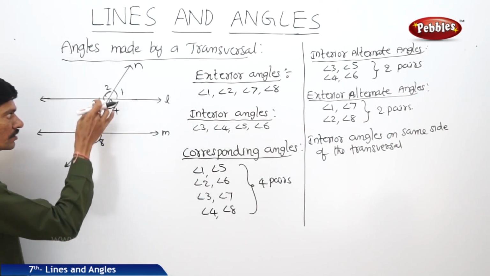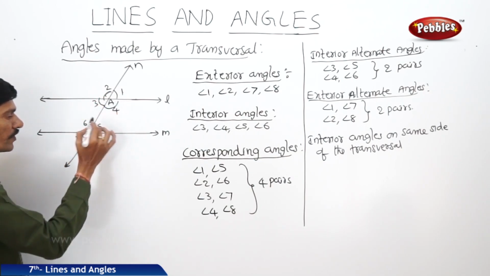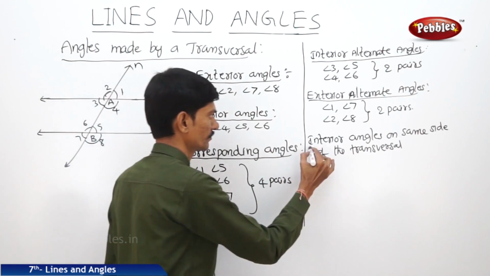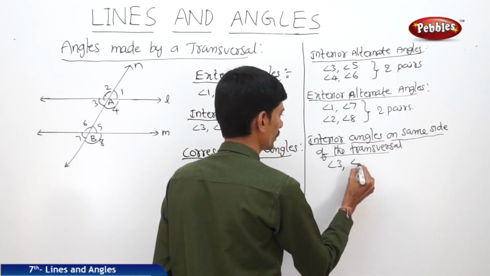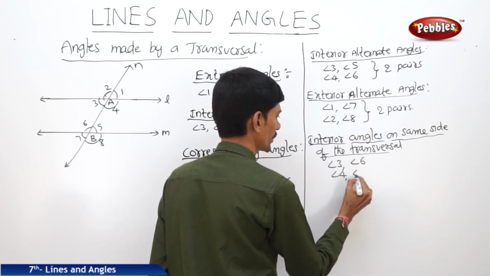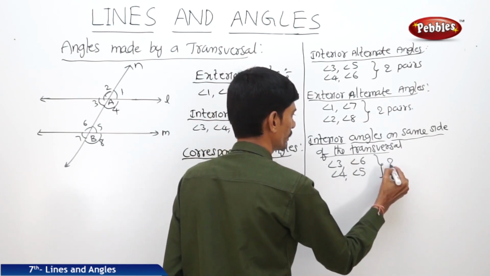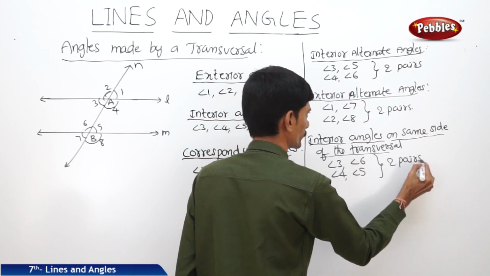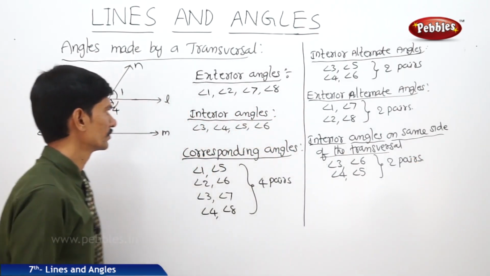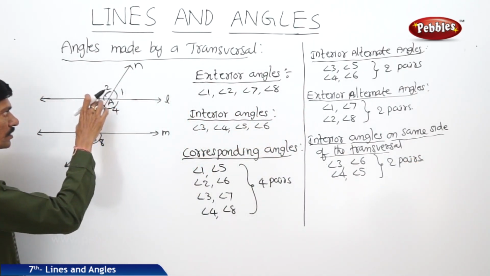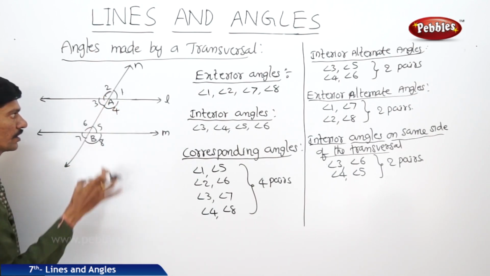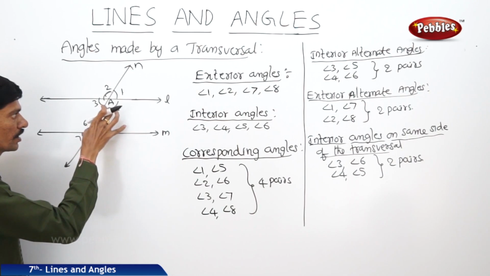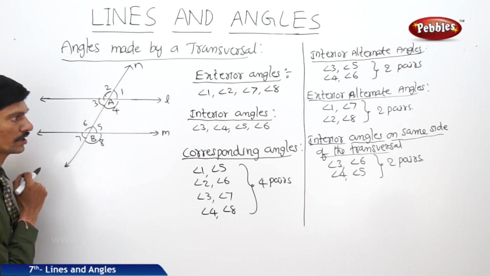So out of these 4 angles, on same side of the transversal means 3, 6 and 4, 5. Angle 3 comma angle 6, angle 4 comma angle 5. So these are also two pairs. These are the two pairs of angles which are interior angles and they are on same side of the transversal.